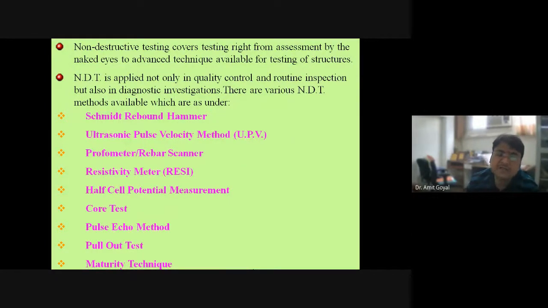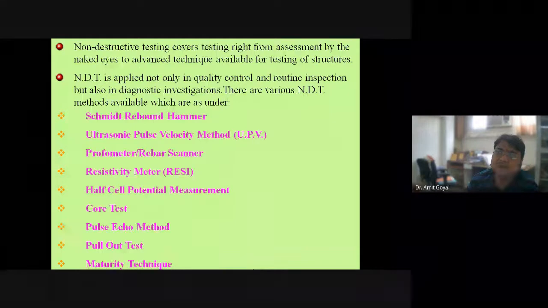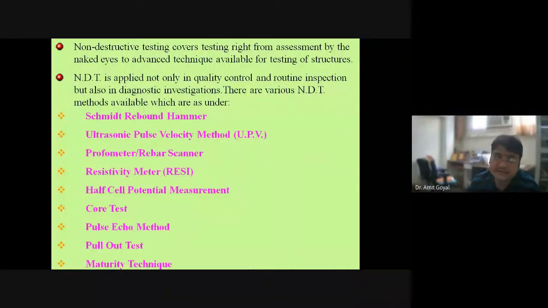So as per the international codes, or as per the international market, this pull out test and the capo test are more reliable, and quite comparable with the rebound hammer test. Many research studies are available for this pull out or capo test. Anyone who wants to do research in this, very little research is available in our country, but in other parts of the world they are using this equipment quite extensively, right?